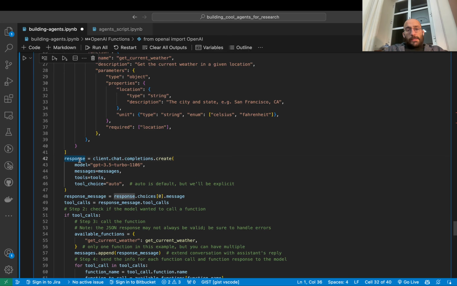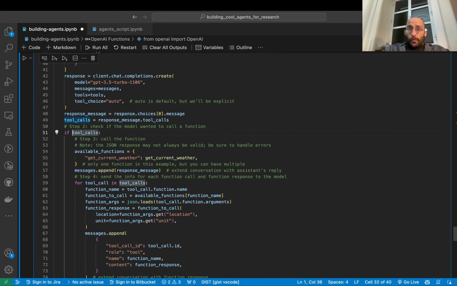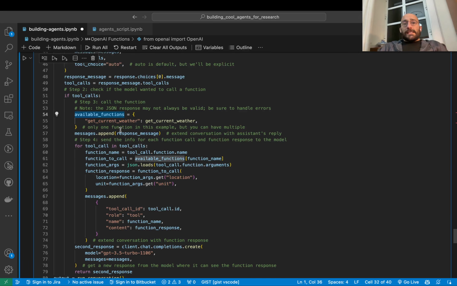And then finally, you add the tools below the messages, and you say that the tool choice is automatic, right? Which is the default, but we're just putting it in here so that you can see. And you will get the output from the model by calling it like this. Response message is choices, 0.message. This just accesses the output from the model. And then you check if there are tool calls inside of that output, okay? So we check if the model decided to call any tool, and you will see what the available functions are.